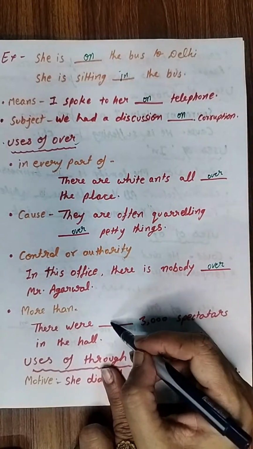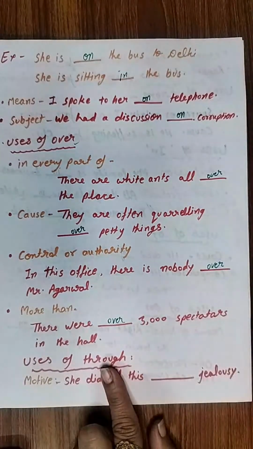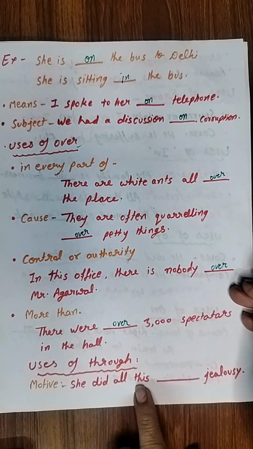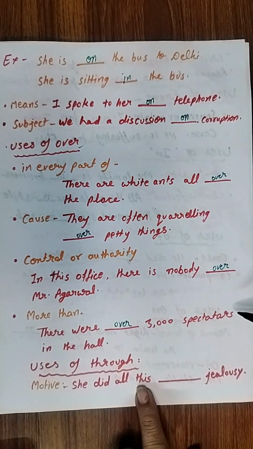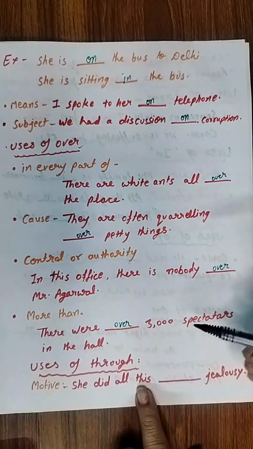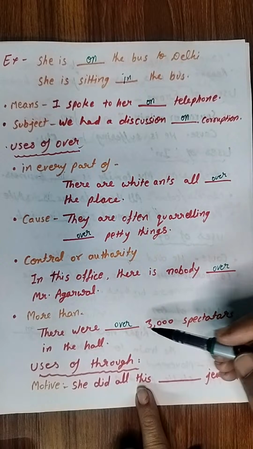There were over 3,000 spectators in the hall. Okay, there were over 3,000 spectators. तो यानी कि more than. अगर हमें कहना है 3,000 से ज्यादा ऑडियंस वहां पर थी, then we will write over.